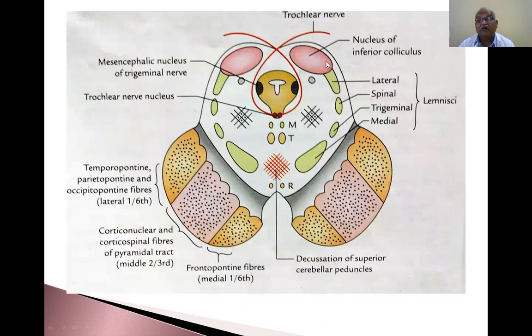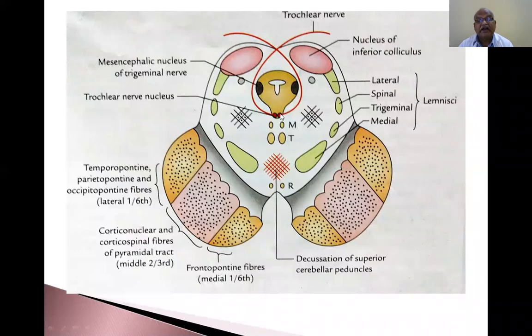Now this is the inferior colliculus. This is a section of the midbrain at the level of the inferior colliculus. Now you see the lateral lemniscus is there, spinal lemniscus is there, trigeminal lemniscus is there, medial lemniscus is there. So this is the medial longitudinal fasciculus. This is the corticospinal tract. This is the decussation of the superior cerebellar peduncle. This is the red nucleus, rubrospinal tract.